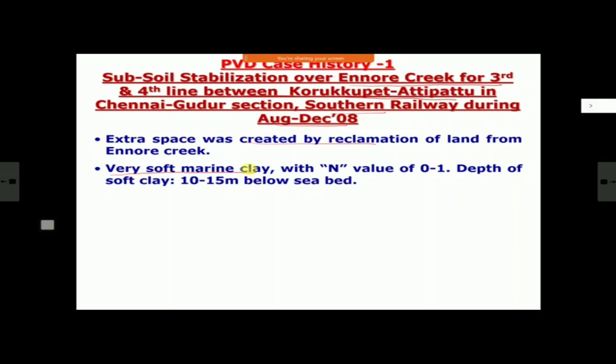And here, the actual ground was soft marine clay. And how soft, you can imagine: its N value was 0 to 1. Means most of the places 0, maximum they were getting is 1. So now you can understand how bad this soil would have been. And this depth of soil was 10 to 15 meter below seabed. Seabed itself will be 3, 4, 5 meter or whatever. Below that, up to 15 meter depth, this sort of marine clay was there.